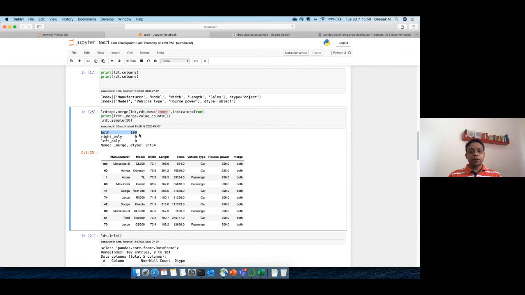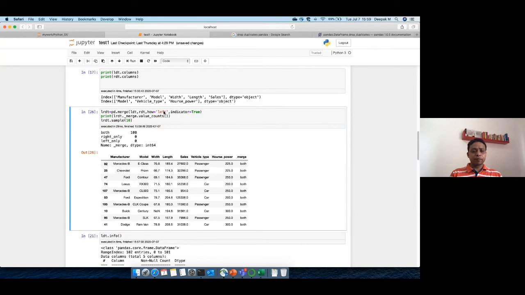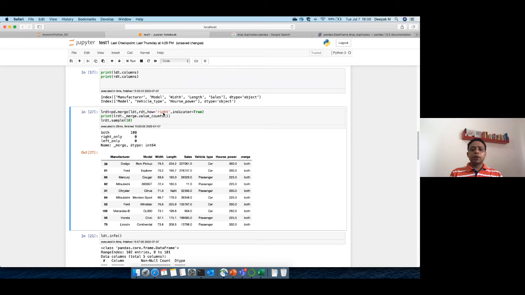In fact, sometimes we can use this indicator, basically this column, for some other purposes also. Let's say you say it is left. Now we do it still, because most of the values should be coming from left only, so they are available in both. So it says both. We need to find a data set where we have different type of records. I think this should also say both. Now you understand why it is saying both, because it is available in both. Right? Other values are right only or left only. So there is no record which is only in right or which is only in left. So we have to create that kind of synthetic data to see that working. Let's say we say outer.